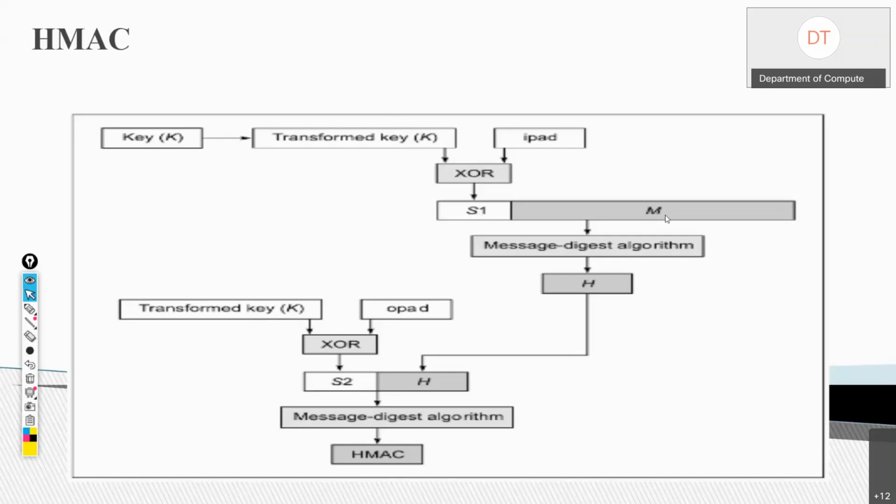S1 is appended with M, and the message digest algorithm is applied on this combination of S1 and M, and we get H. Here, the transformed key is XORed with OPAD to generate S2. And this S2 is appended with H. And again, the message digest algorithm is applied to get HMAC. So this is the working of HMAC.